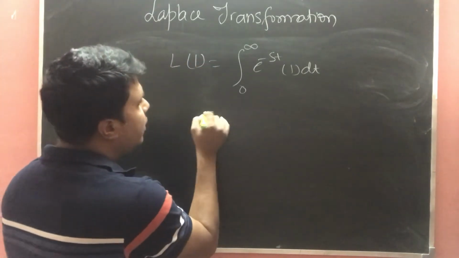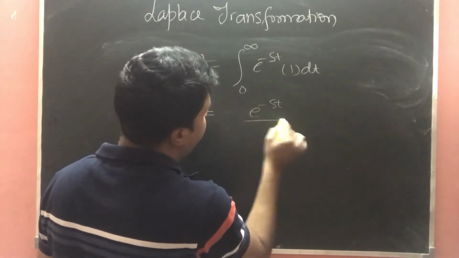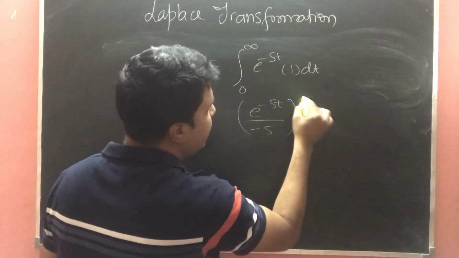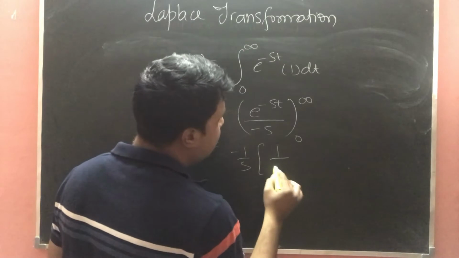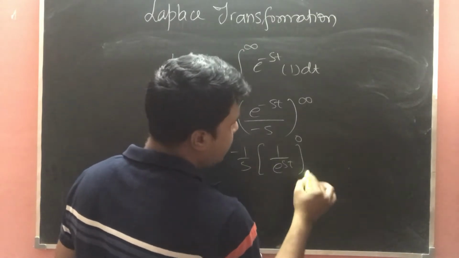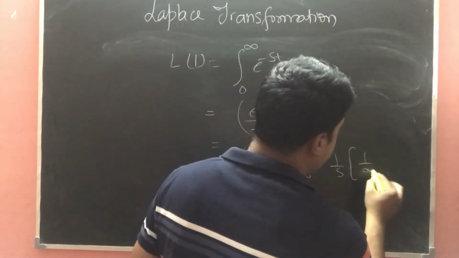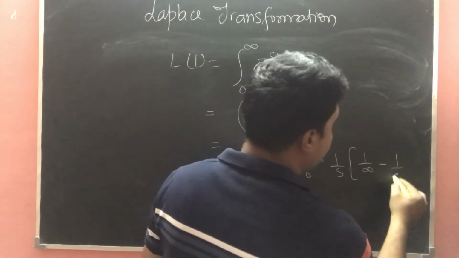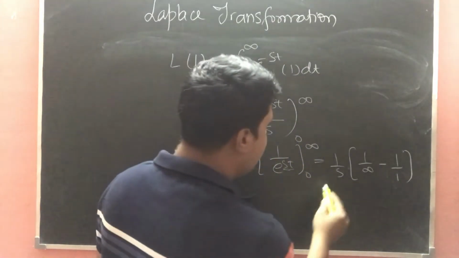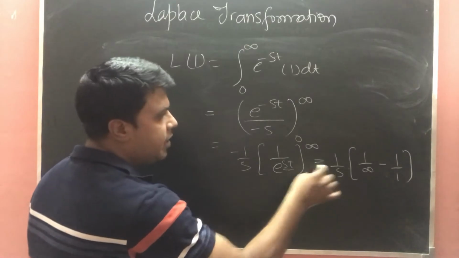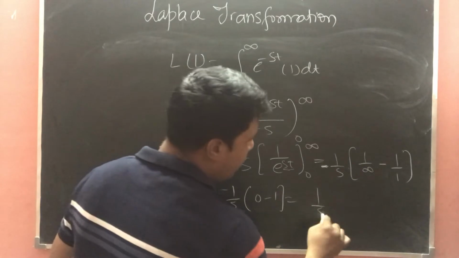So finding the integration, it will be e power minus st upon minus s, from 0 to infinity, and minus 1 upon s can be taken as common, e power minus st from 0 to infinity. So it will be 1 upon e power infinity minus 1 upon e power 0, which is 1, because e power 0 will give 1. With the negative sign, it will be minus 1 upon s times 0 minus 1, which we can say is 1 upon s.